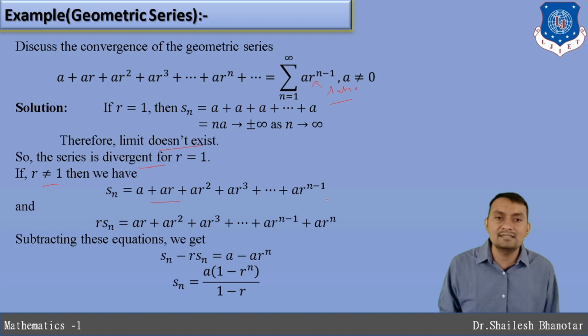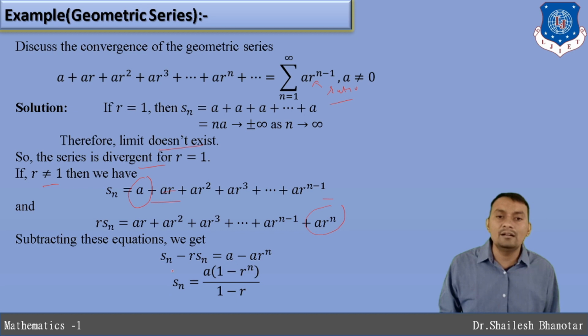So the partial sum can be written in this way, but to prove it, I just multiply by r for simplicity. r into Sn can be written in this way, and subtracting this equation, what I'm going to get is Sn minus r times Sn. Observe that all these terms will be eliminated. So I will be left with only the first term a, and a into r raised to n.